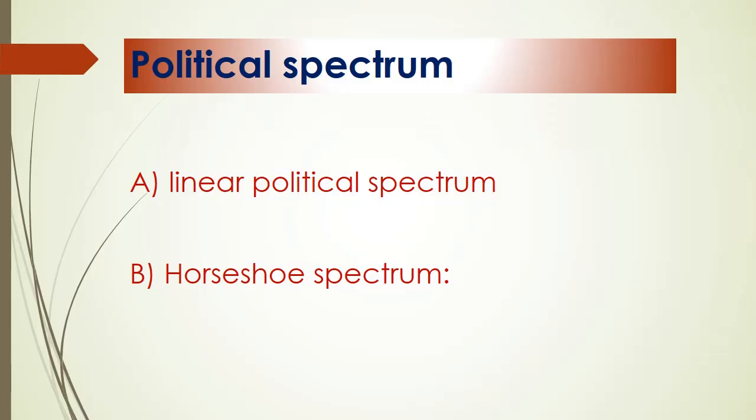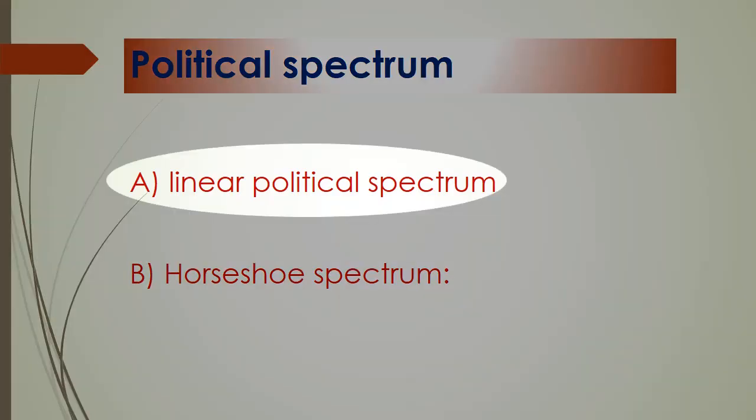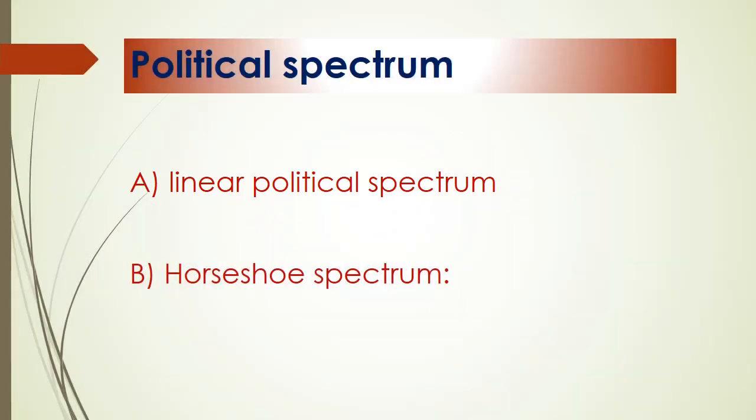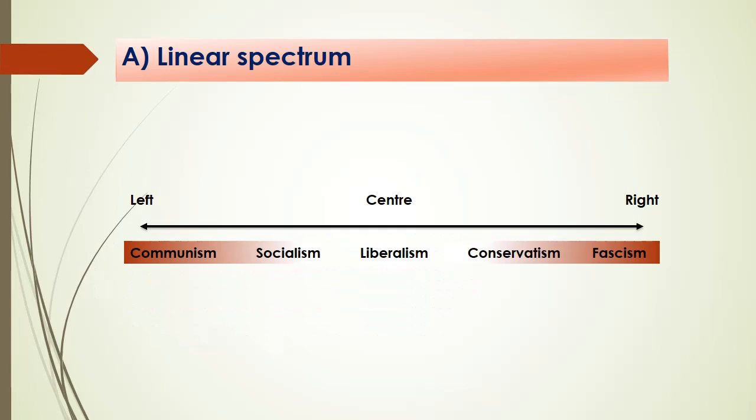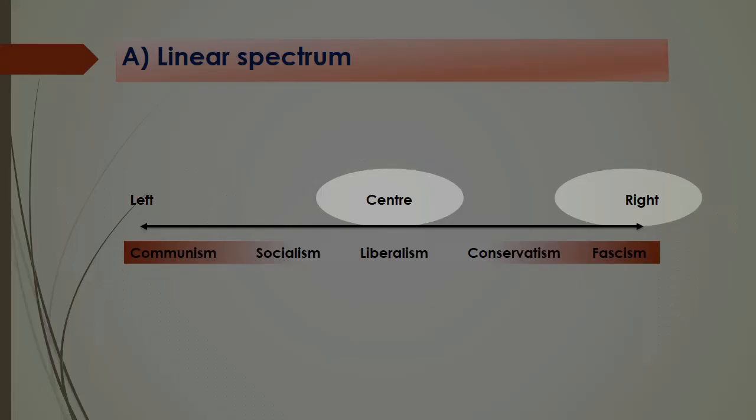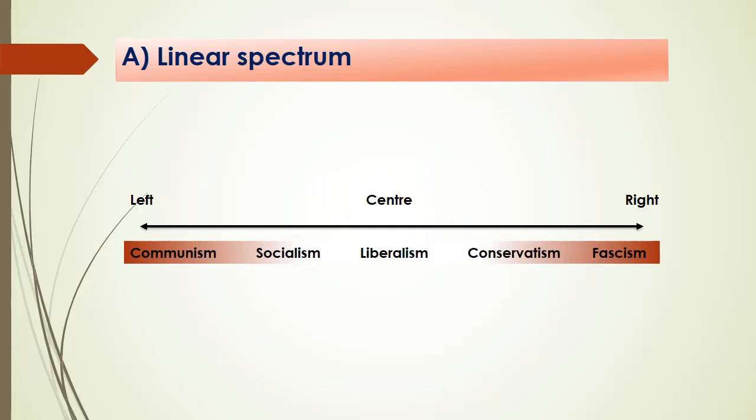There are two important spectra. One is a linear spectrum and another is a horseshoe spectrum. In the linear spectrum, you can see there are two ends. One is left, another is right. At the center there is liberalism. At the left there is communism. At the right there is fascism. Liberalism comes in the middle.